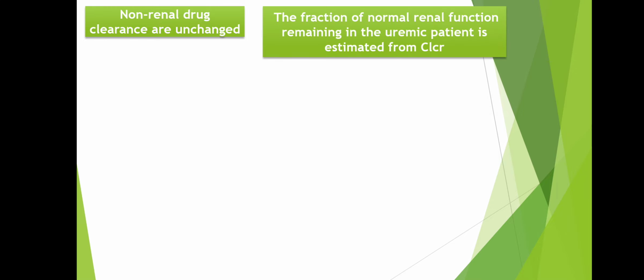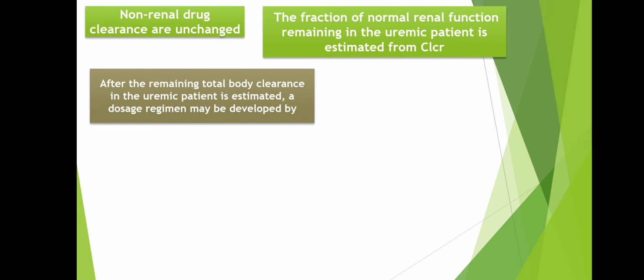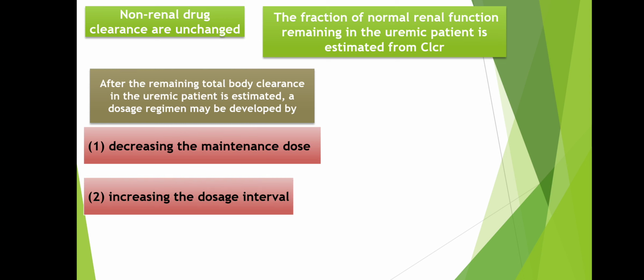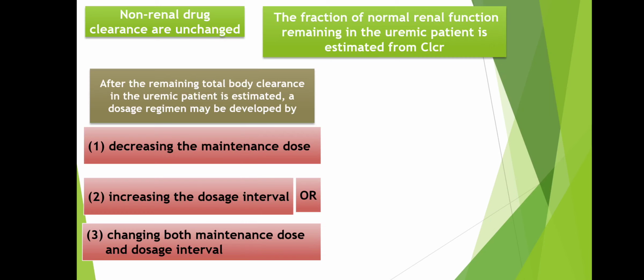The fraction of normal renal function remaining in uremic patients is estimated by creatinine clearance method, and after remaining total body clearance in the uremic patient is estimated, a dosage regimen may be developed by decreasing the maintenance dose, or by increasing the dosage interval, or by changing both maintenance dose and the dosage interval.